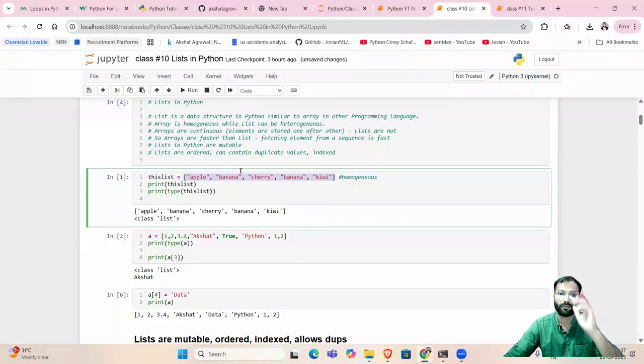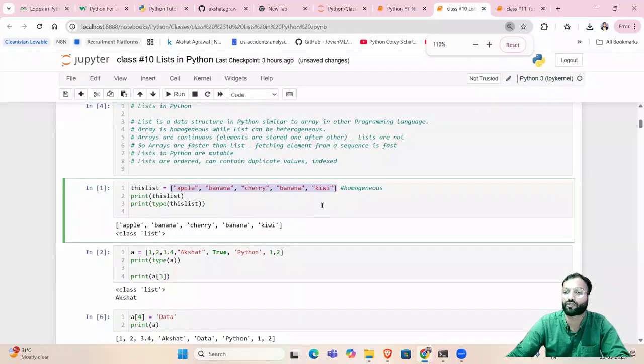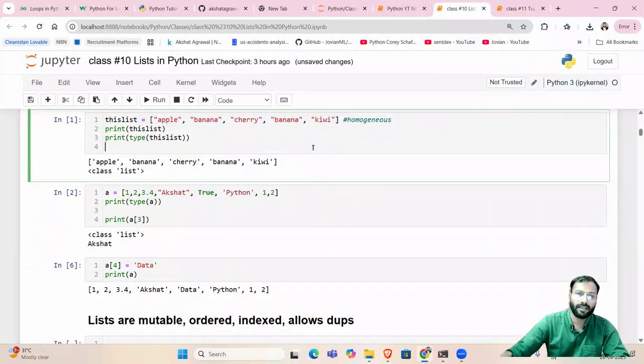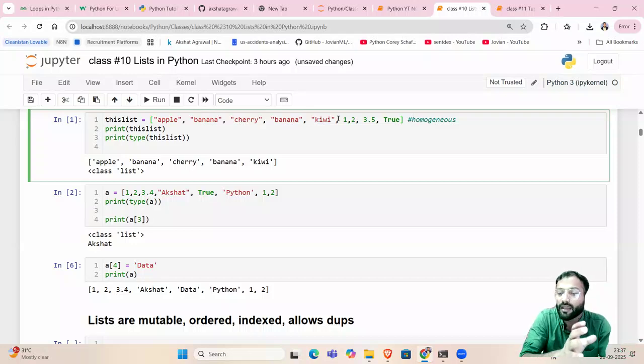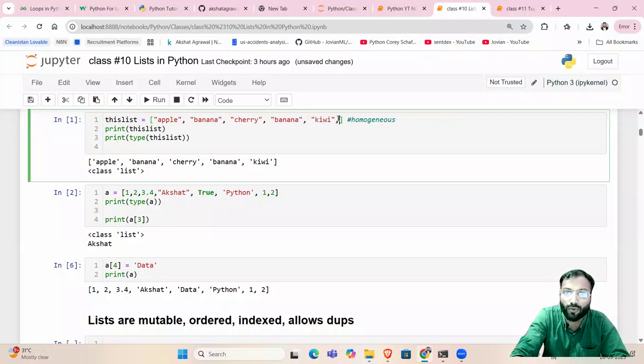So yeah, coming back to the point. This list is containing all the values which are strings. See, so any list which contains only one type of value is called a homogeneous list. But in the same list, if I add some elements like 1, 2, these are integers, 3.5 float, true, let's say a Boolean value, anything like that, right? Now this list contains different data types and this way it becomes a heterogeneous list as shown below in the example.